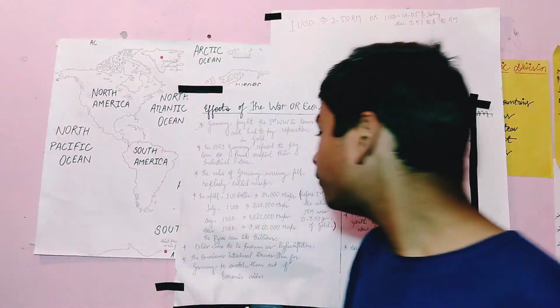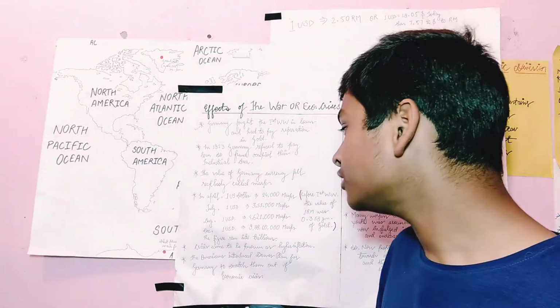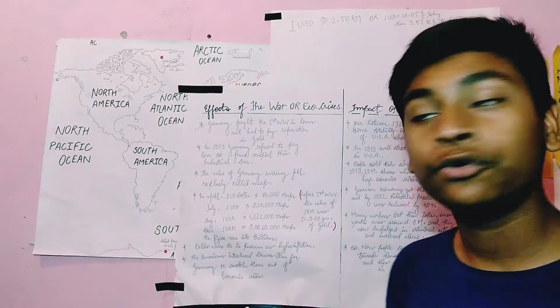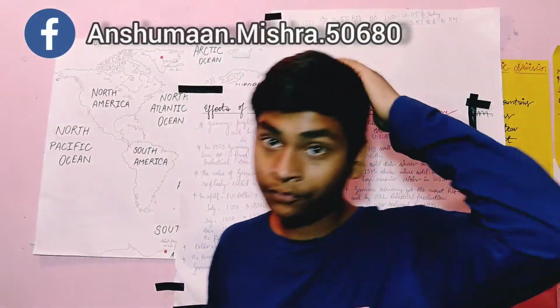In December, 1 US dollar was equal to 9 crore 88 lakh 60,000 marks. Soon this thing went into trillions, because right now it is in crores, so it will fall into billions, and soon it will reach trillions. There was no other option for Germany because the economic crisis was very high at that time.